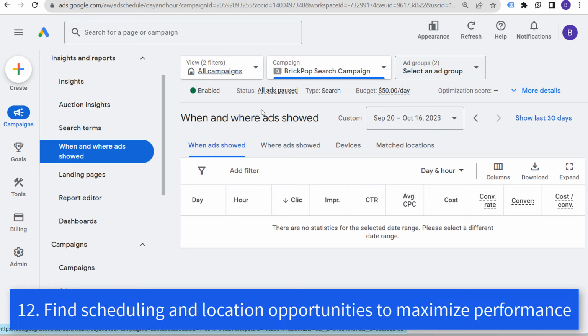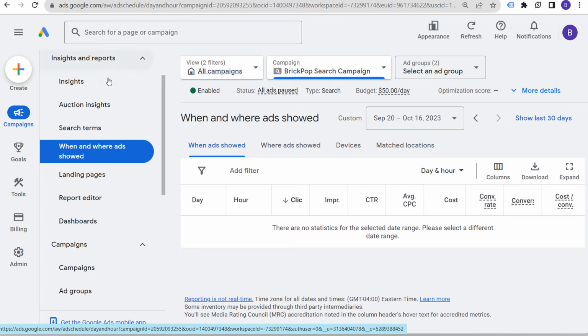Now, last but not least is getting a little more granular and really focusing your ads on when they're showing and the locations they're showing and seeing if you can get any performance insights from that data. So if you go to your insights and reports, when and where ads showed, when you click on when ads showed, you may find that your ads perform the best from Monday through Friday, or your ads perform the best from Wednesday through Sunday. So if you can find that data, then what you can do is actually set up an ad schedule and make it set for the periods that actually perform the best for your campaign.